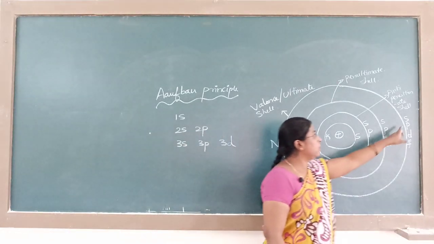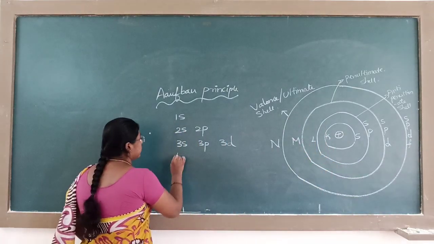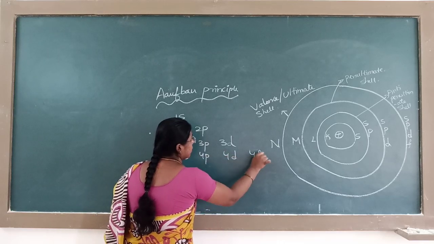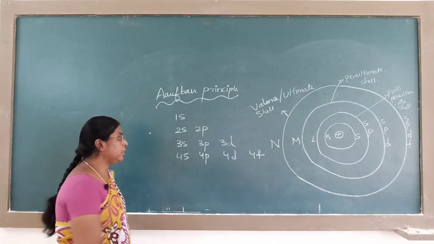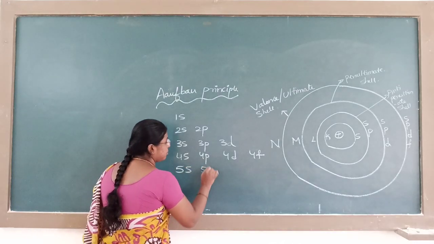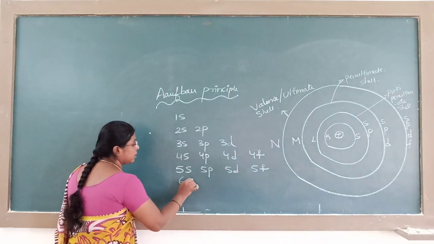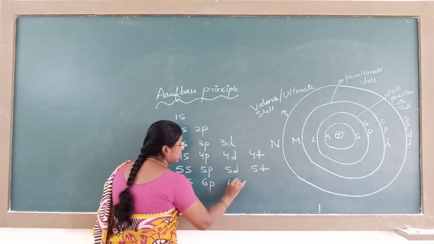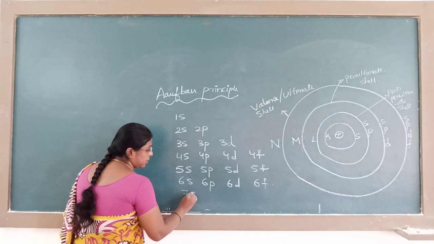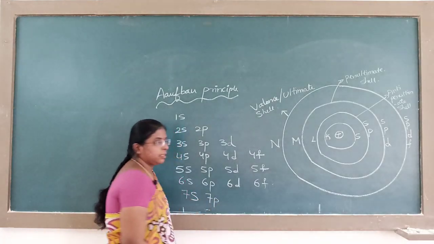The fourth shell has 4s, 4p, 4d and 4f. Similarly, the 5th shell has 5s, 5p, 5d, 5f, the 6th shell 6s, 6p, 6d, 6f, and the 7th shell 7s, 7p, 7d, 7f.